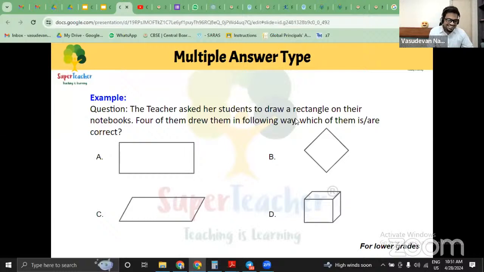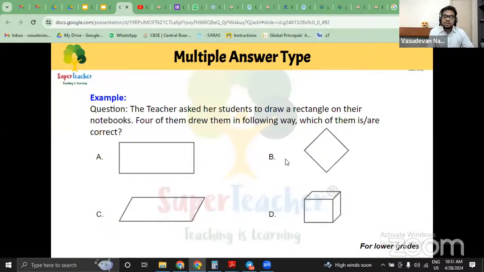Teachers, the right answer is, considering the time, I would like to declare the right answer. Everyone who said A is part of the correct answer: yes, absolutely. C is part of the correct answer? No, C is not a rectangle. It's not a rectangle. Is B part of the correct answer?